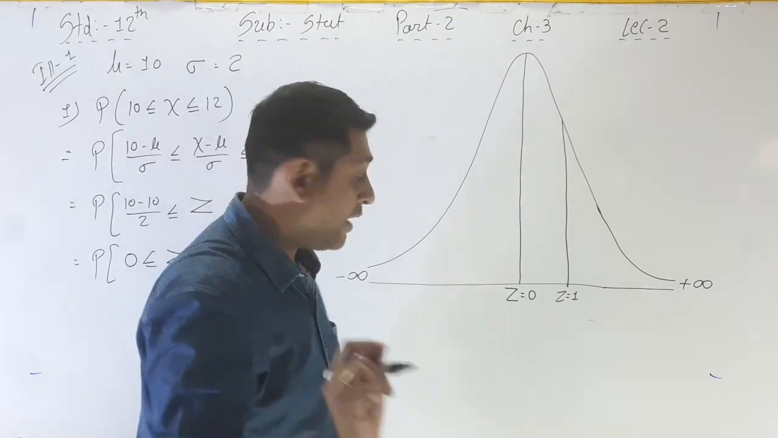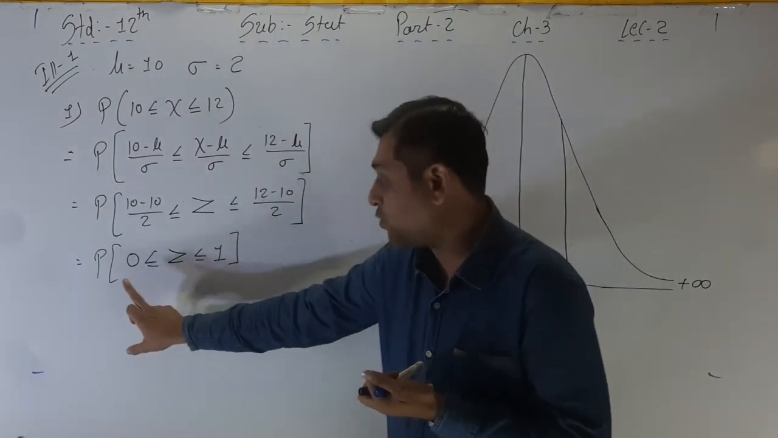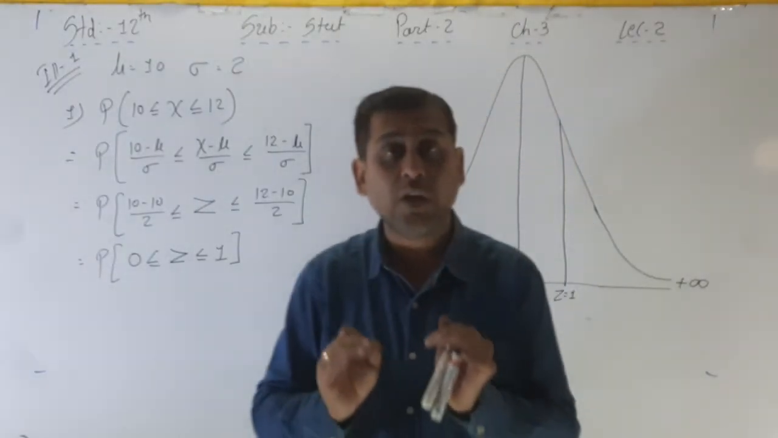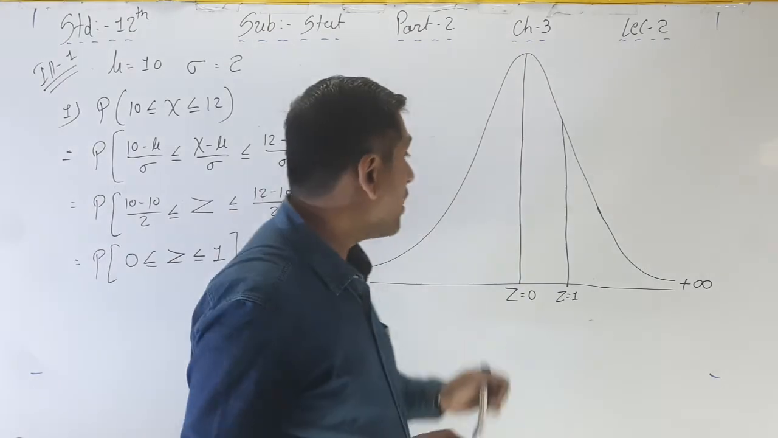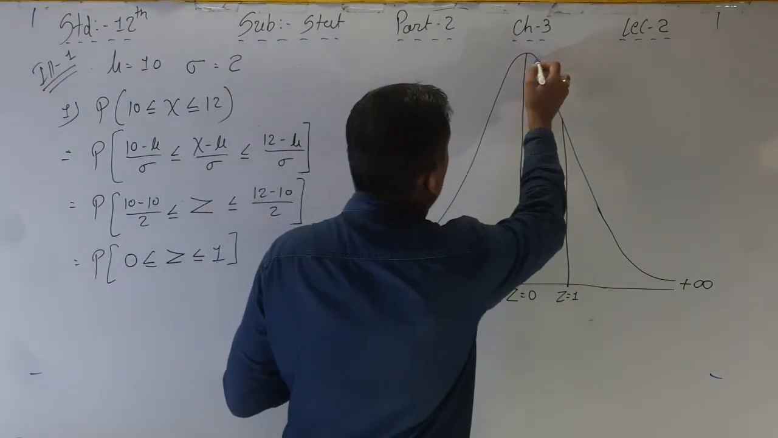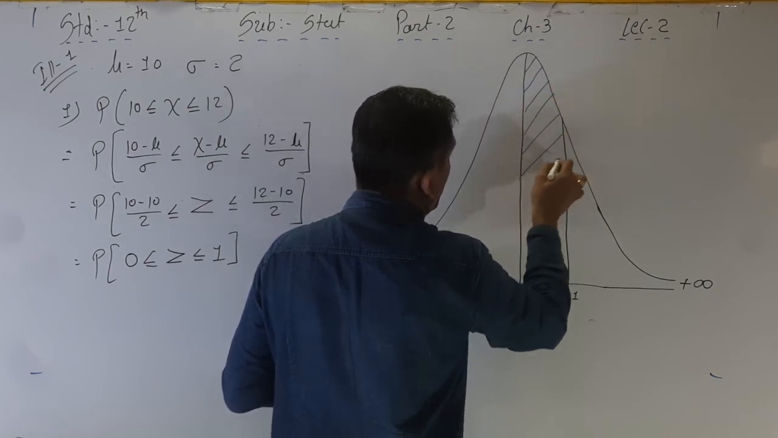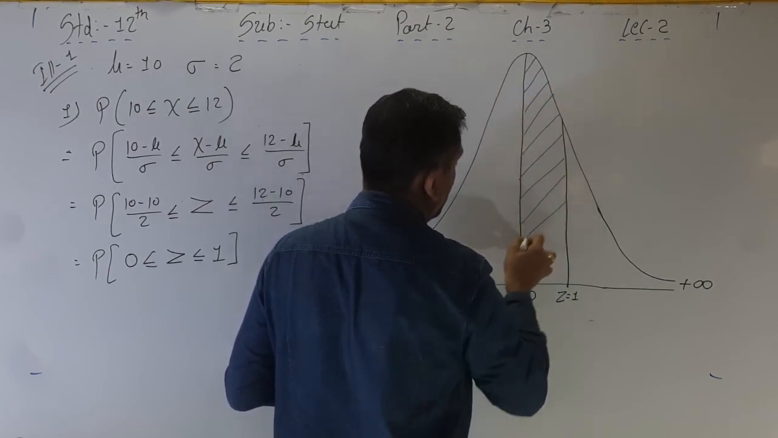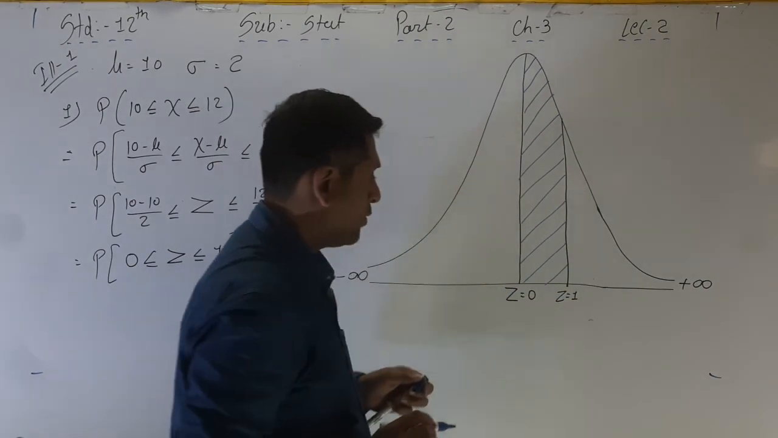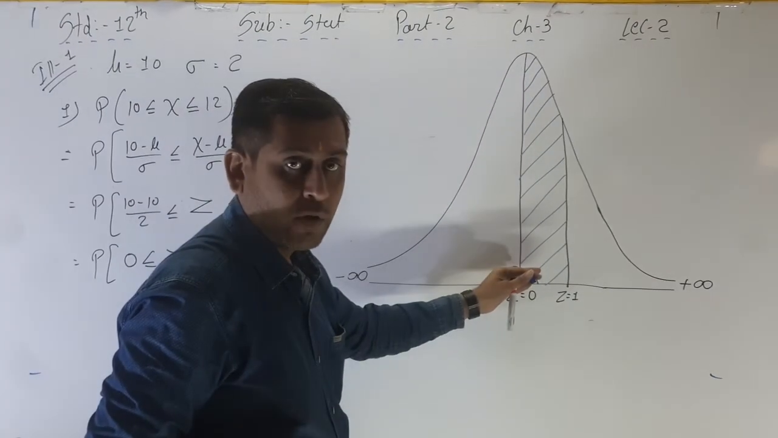And the area, what is the question? The z value lies between 0 to 1. Okay, so the area of the probability lies between 0 to 1. So you can say this part is the question. We have to find out this part compulsorily, right?